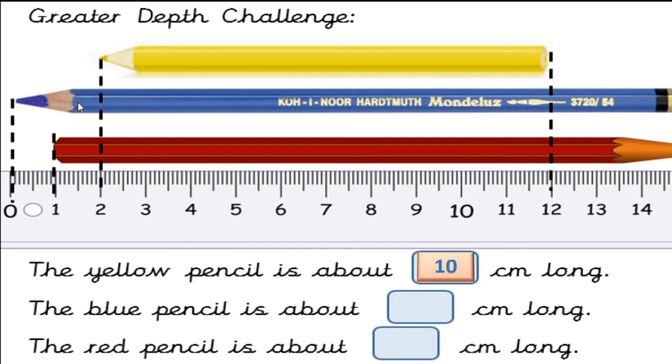Right? What about the blue pencil? It is very easy. It started from 0 up to 15. So that is 15 centimeters. The length of the red pencil begins at 1 up to 15. So the easiest method we will follow: 15 minus 1 is equal to 14 centimeters. Isn't it? Okay.